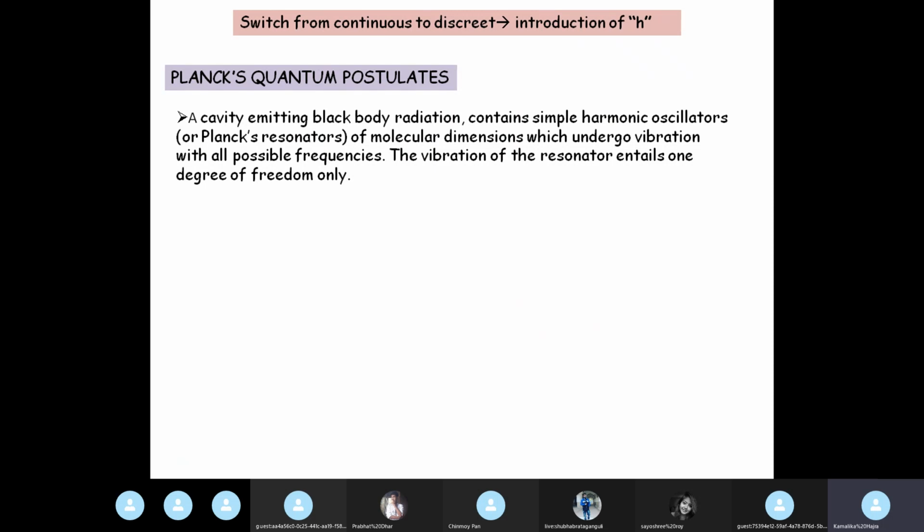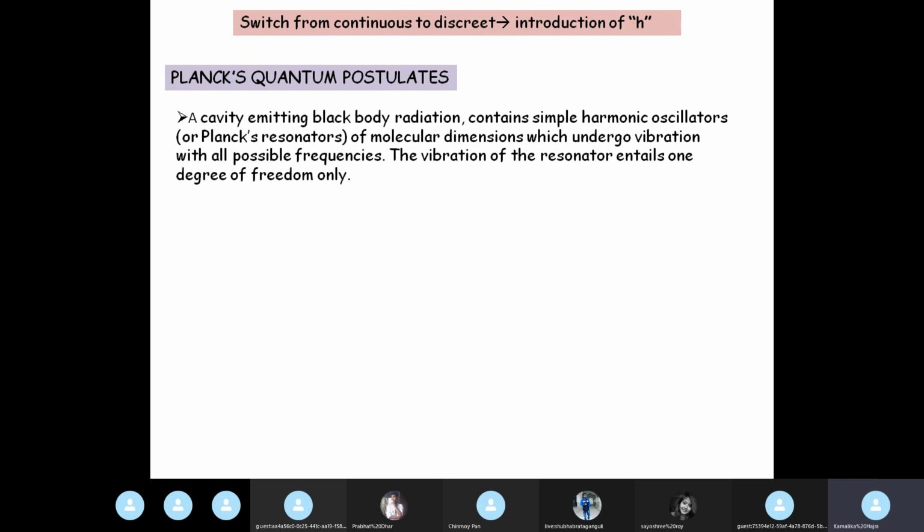But now, in the classical theory, what had we assumed? What was the picture? That there is a cavity, and as I told you, radiation emitted from the walls goes to the opposite wall, gets reflected on itself, and a standing wave is formed. And in this way, the entire cavity is full of standing waves with nodes on the two walls. So two positions of nodes are fixed, and depending on the different modes of vibration, there may be other positions of nodes also. But basically, we have a cavity full of standing waves, stationary waves.